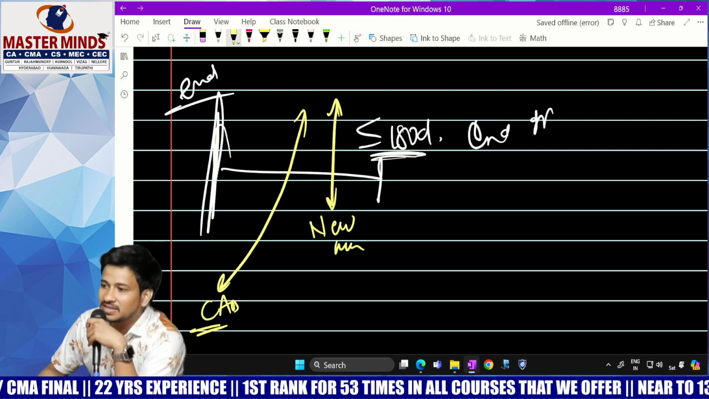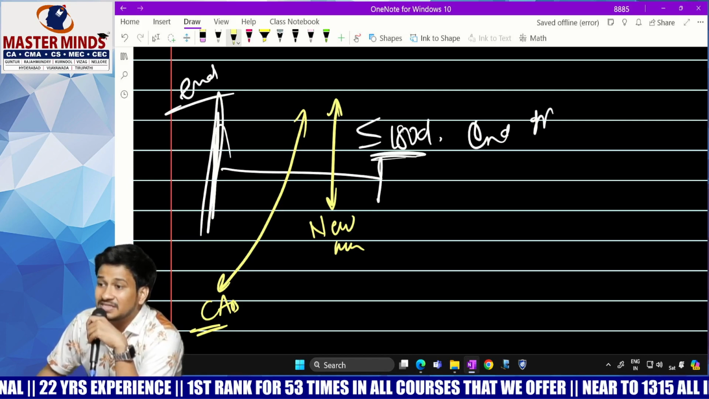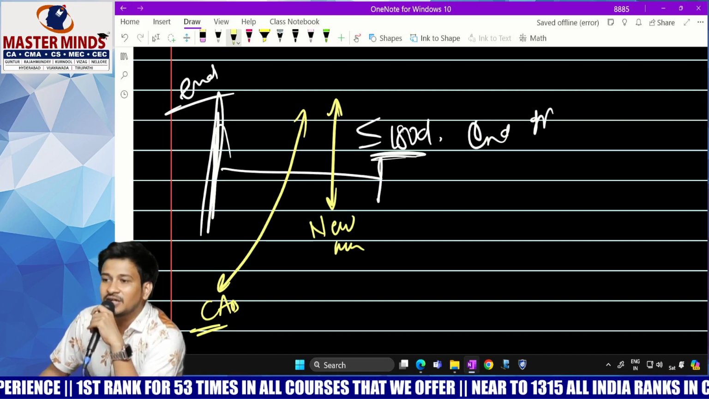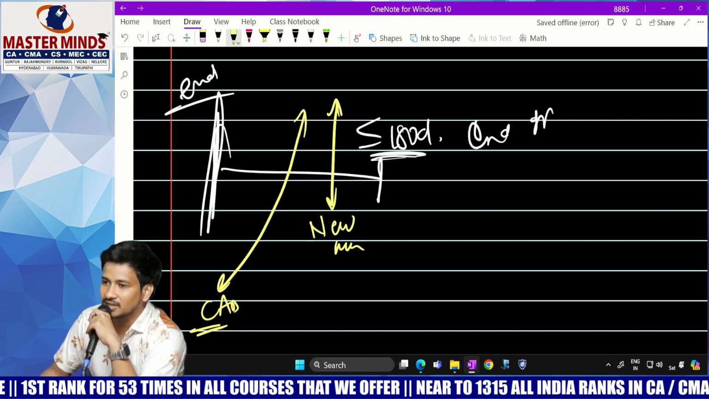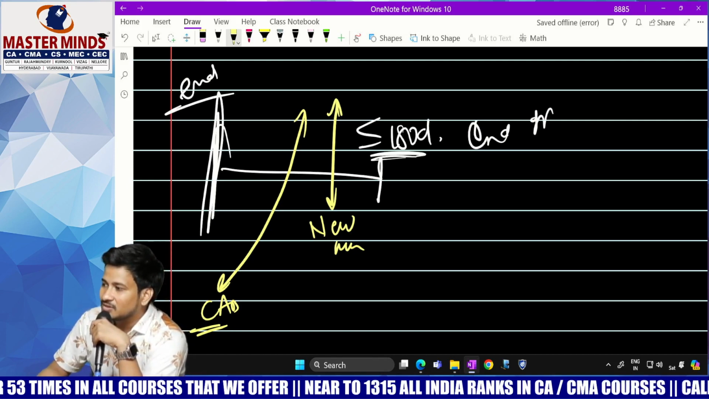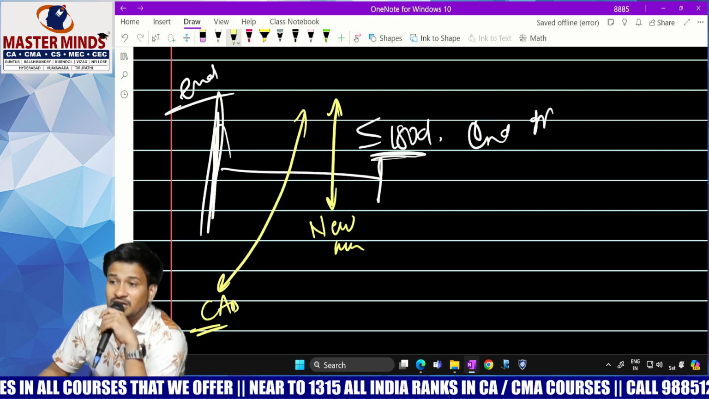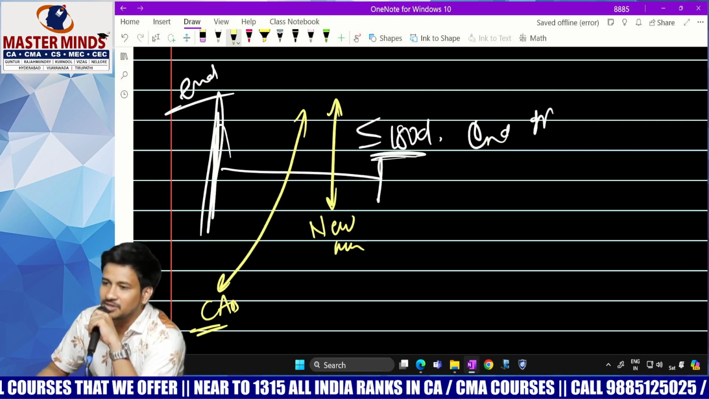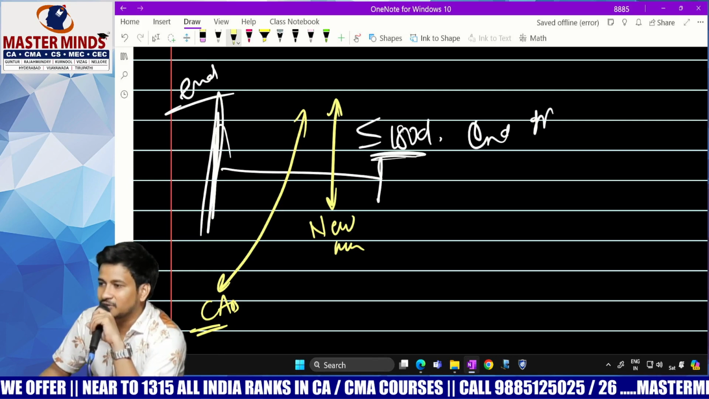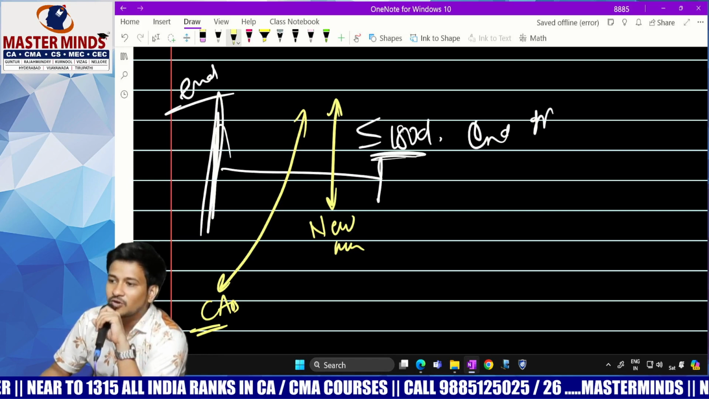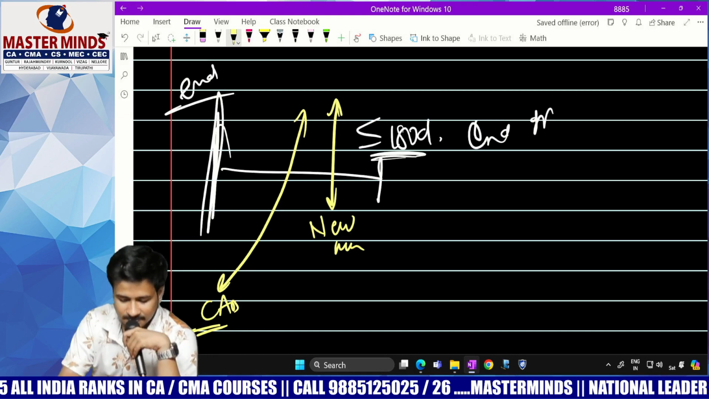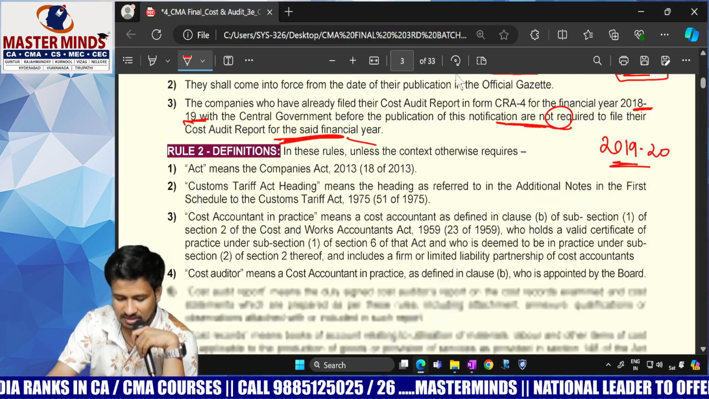In this case, there is no need to issue the cost audit report again under the new rules. This one is clear. But say for example, if the cost auditor has not given the report before the issue of the new amendment rules, then the cost auditor needs to follow the new amendment rules and prepare a new format of cost audit report. Is it understood? Okay, next, definitions.